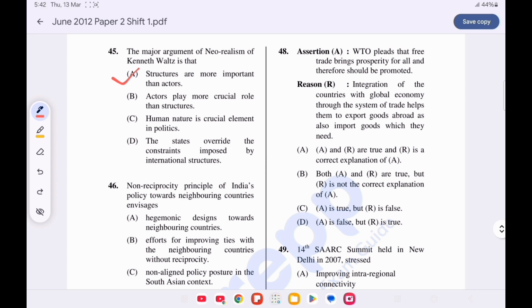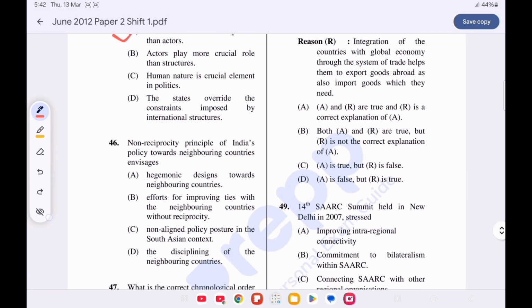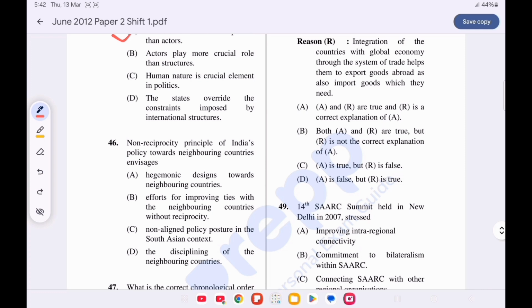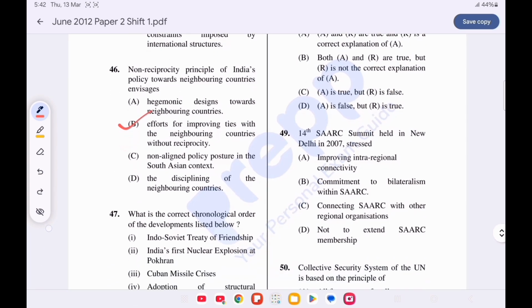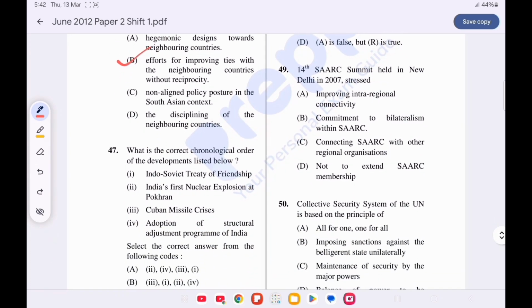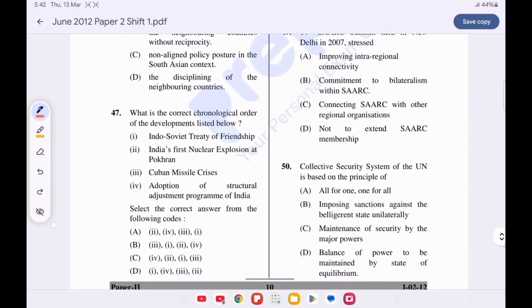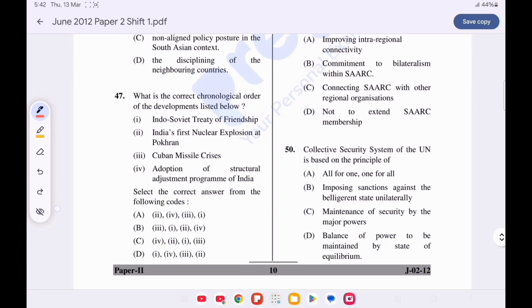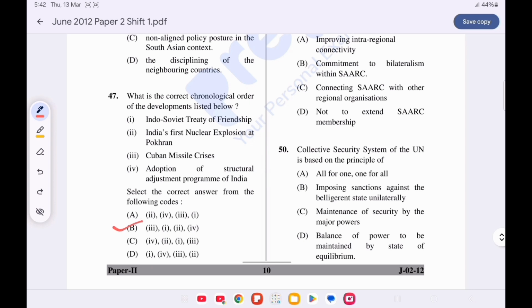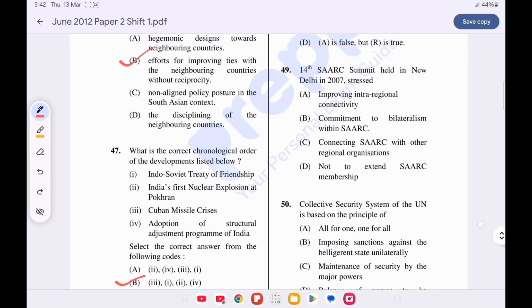Question number 46. Non-reciprocity principle of India's policy toward neighboring countries envisaged in, option B is correct, efforts for improving ties with the neighboring countries without reciprocity. Question number 47. What is the correct chronological order of the developments listed below? Option B is correct. First is Cuban Missile Crisis, then Indo-Soviet Treaty of Friendship, then India's first nuclear explosion at Pokhran, and the last is adoption of Structural Adjustment Program in India.